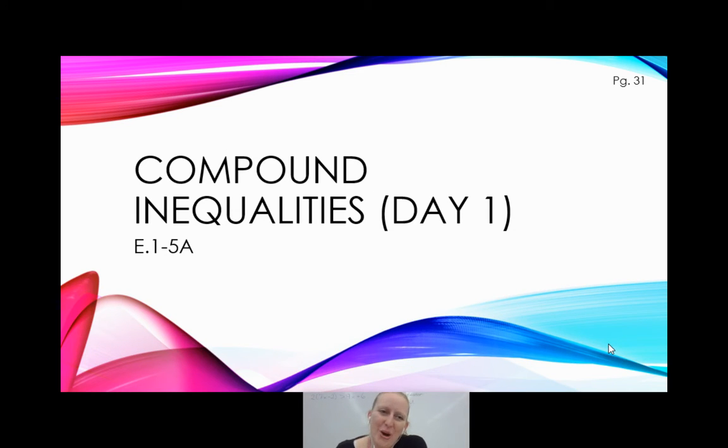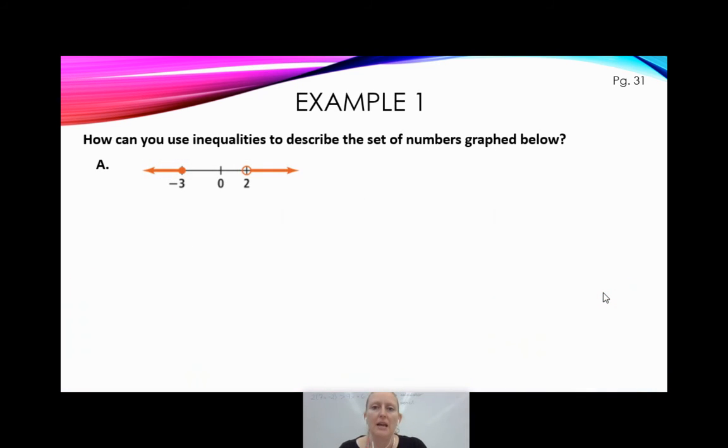So we are talking about compound inequalities today. We're going to do some of this today. We're going to do some of this next time. But to get this party started, let's look at example 1 on page 31. How can you use inequalities to describe the set of numbers graphed below?